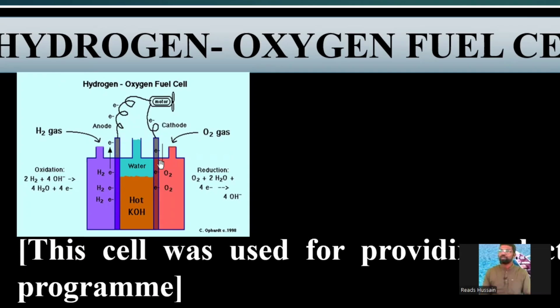What is the meaning of porous? Porous means having small holes, micro holes. Okay, right. This is the arrangement. So through this inlet we send hydrogen, and through this inlet we send oxygen, and these two gases are forced to come into the middle compartment, in which the electrolyte is present. What is the electrolyte here? Potassium hydroxide, or the aqueous solution of potassium hydroxide, or sodium hydroxide we can take, right?